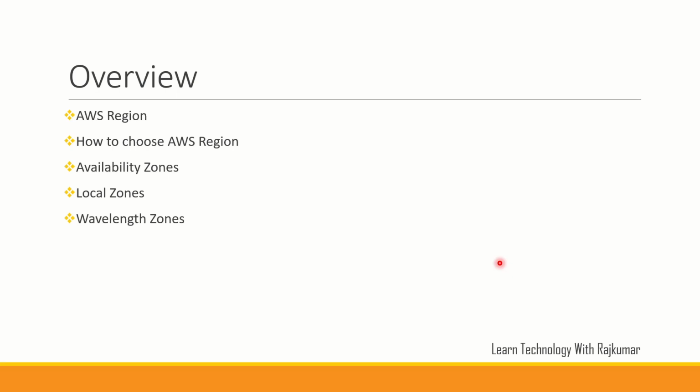They keep this infrastructure and maintain it in different areas. Each area is called an AWS region. Each area operates independently, so there is no link between one area and another. As of now, AWS has this infrastructure in 245 countries throughout the world, and they have 33 regions available, meaning 33 locations where they maintain their infrastructure.